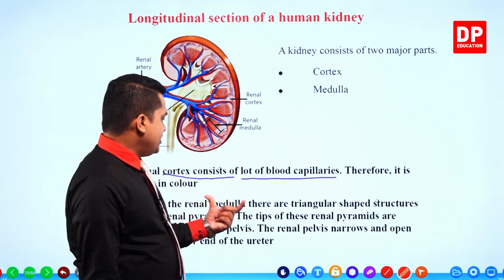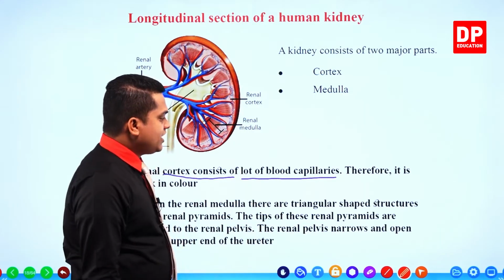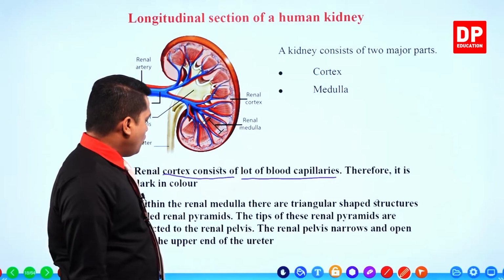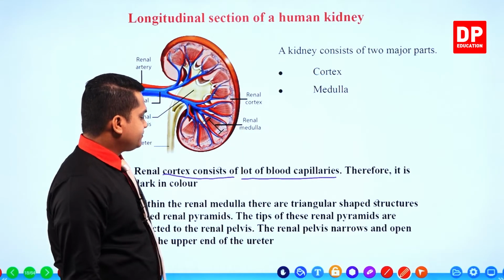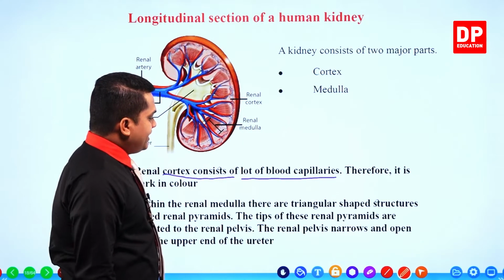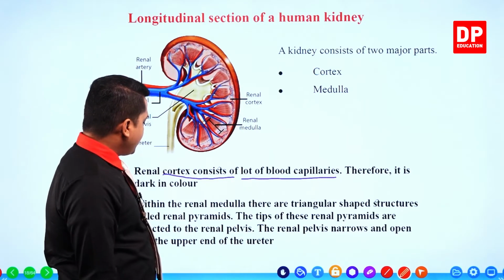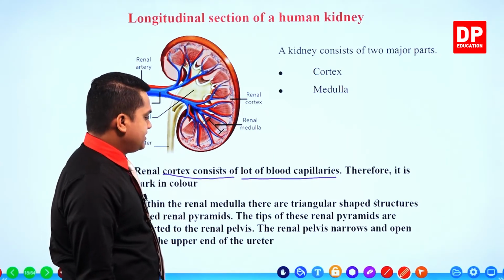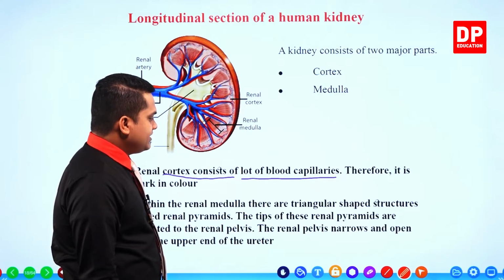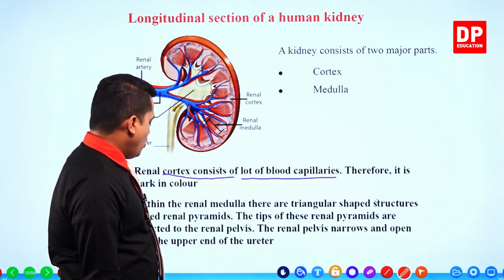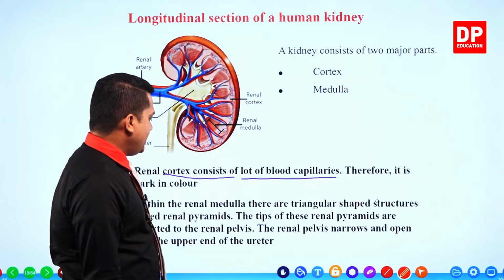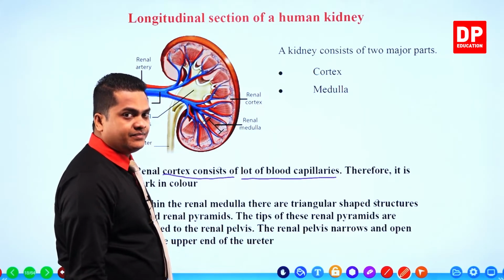Within the renal medulla, there are triangular shaped structures called renal pyramids. The tips of these renal pyramids are directed to the renal pelvis. The renal pelvis narrows and opens into the upper end of the ureter.